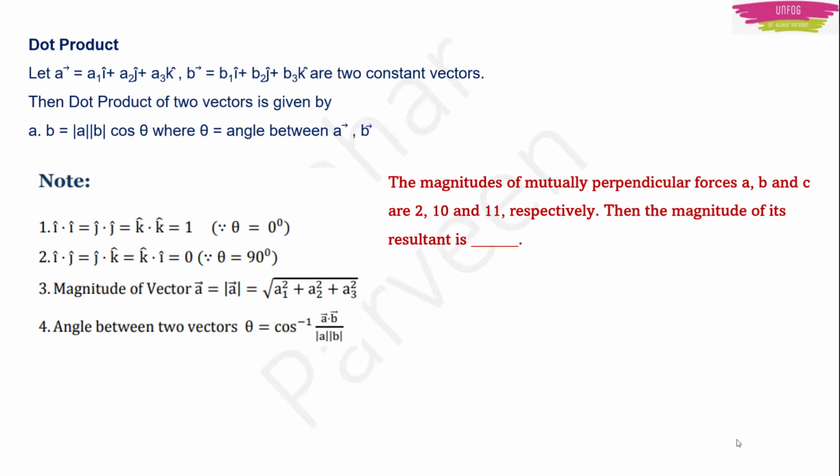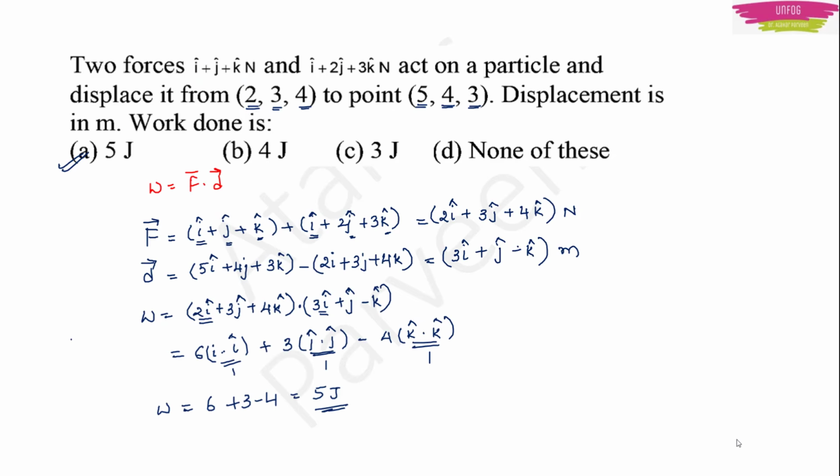What did the property tell? If the theta is 0 degree, i cap into i cap will be 1, j cap into j cap will be 1, k cap into k cap will be 1, isn't it? So this identity we apply there. So it will become 6 into 1 plus 3 into 1 minus 4 into 1. So 6 plus 3 minus 4 will give you 9 minus 4 or 5 joules. So option A will be the right answer.